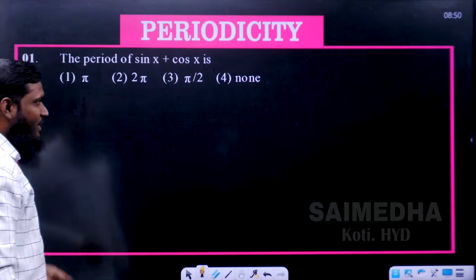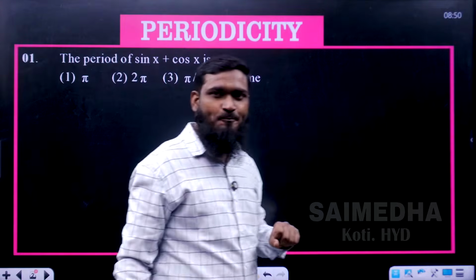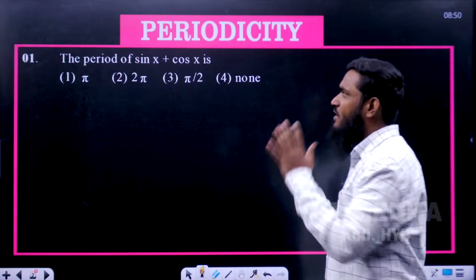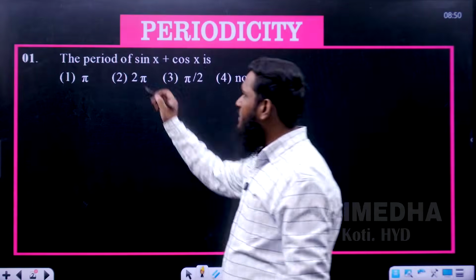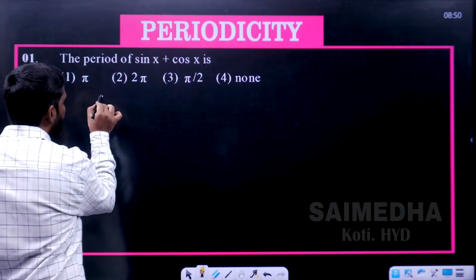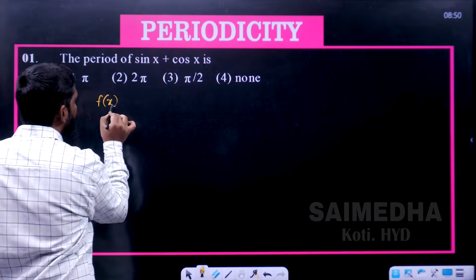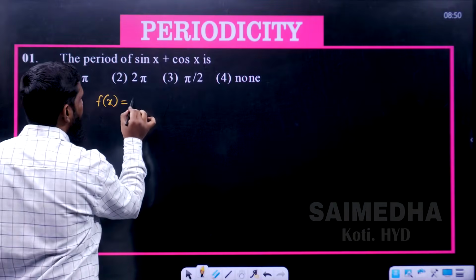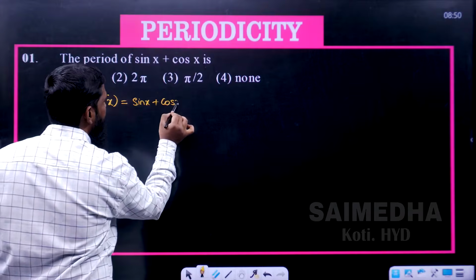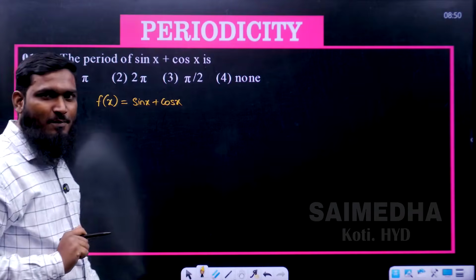Now let us see the question on periodicity. The question is: the period of sin x plus cos x is given. That means we have to find the period of this function. See this part: f of x is equal to sin x plus cos x. This is our function, and for this function we have to find the period.